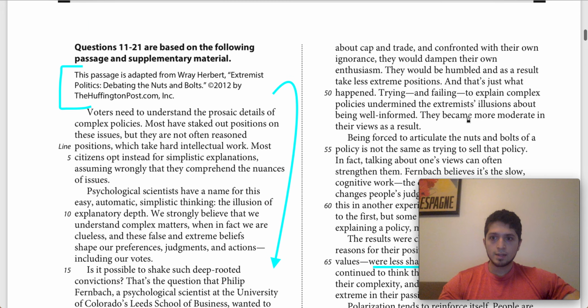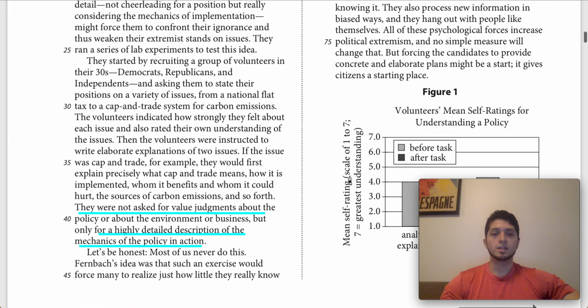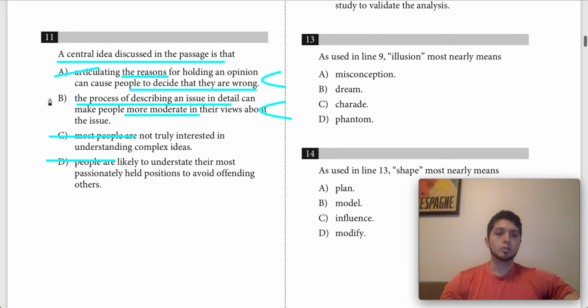And if we go back to the passage, we can find a nice text to support this, which is basically that here, that's what happened. Trying and failing to explain complex policies undermined the extremist illusions about being well informed. They became more moderate in their views as a result. So that pretty much perfectly matches this answer choice here. So we'll choose answer choice B as our correct answer for question number 11.